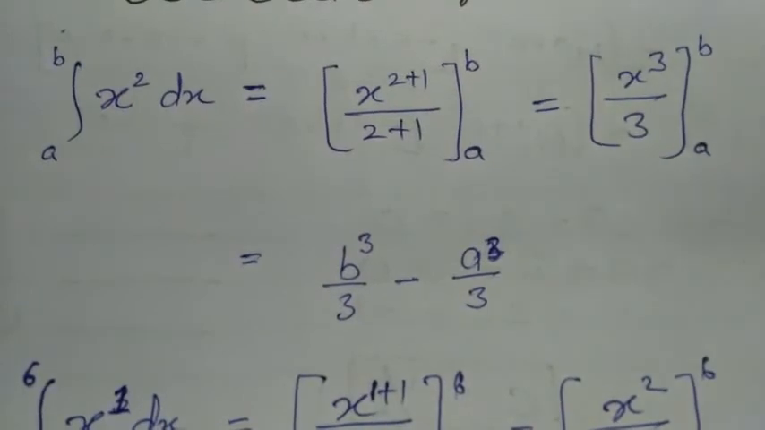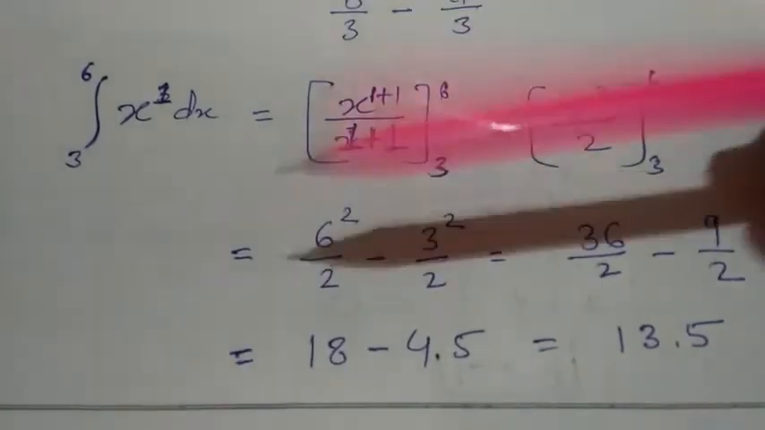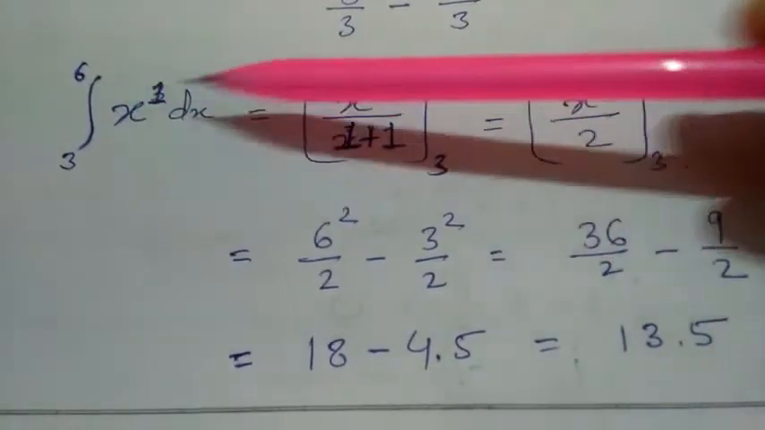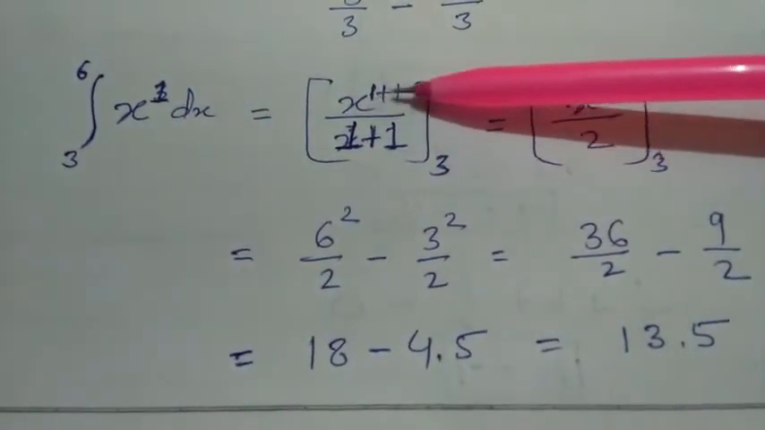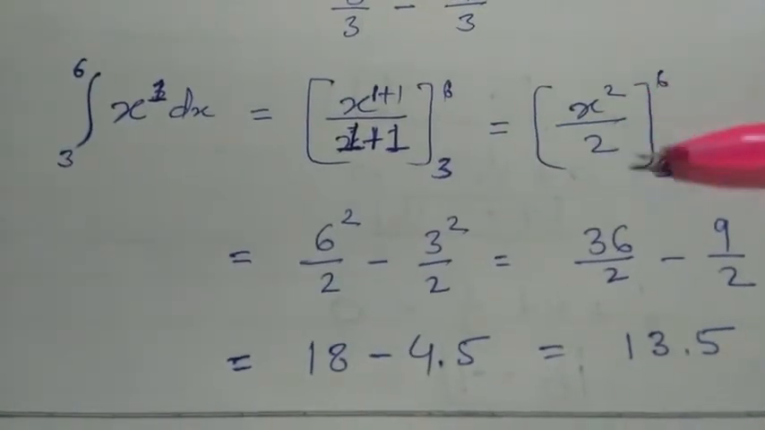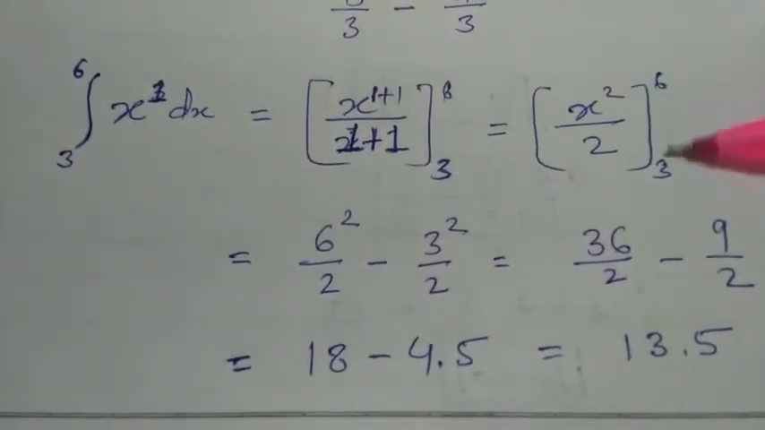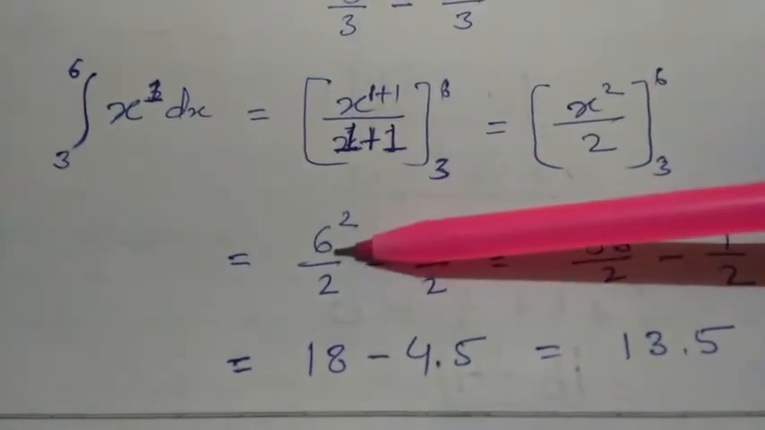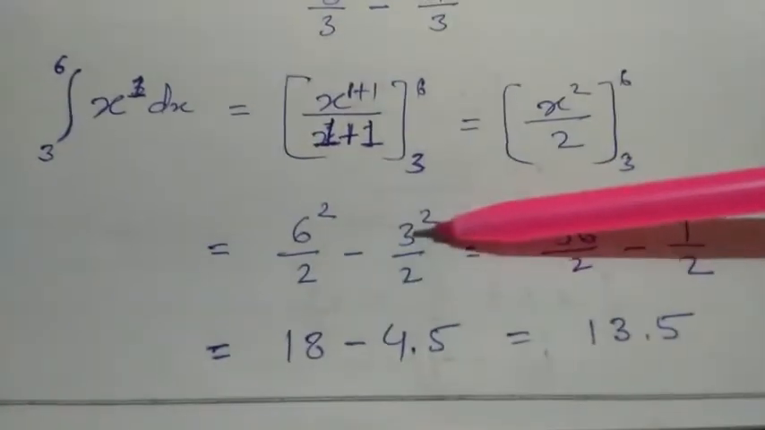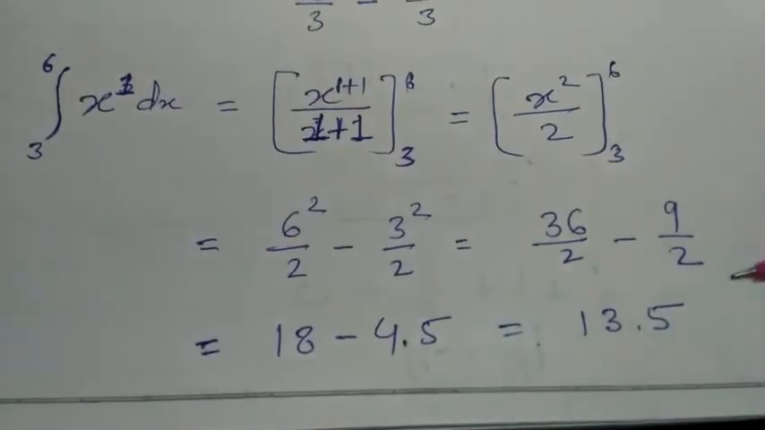If limits are given in numbers, how can we solve this? So here you can see x to the power 1 dx. We have to integrate it from 3 to 6. So we will solve in a similar manner. X to the power 1 plus 1 upon 1 plus 1, limit 3 to 6. X square upon 2, limit 3 to 6. Then in place of x, we will put first the upper limit, that is 6, and then the lower limit, that is 3. So here you can see upper limit minus lower limit. 6 square means 36. 3 square means 9. Then when we further solve this, we will get 13.5.